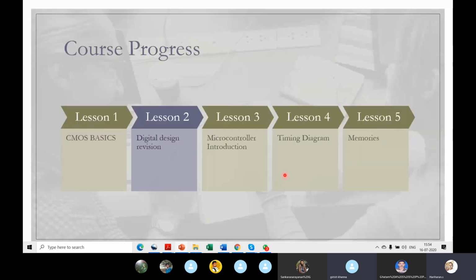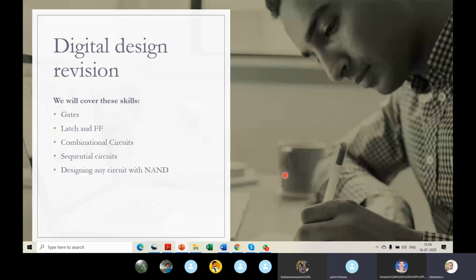Okay, so we finished the first CMOS project. We have 10 more minutes, I suppose, right? We have 5-6 minutes to go. Let's talk about these things: gates, latches, flip-flops, combinational circuits, sequential circuits,